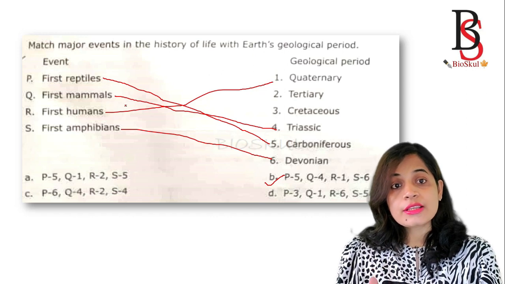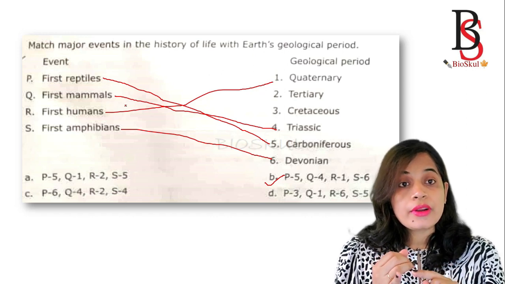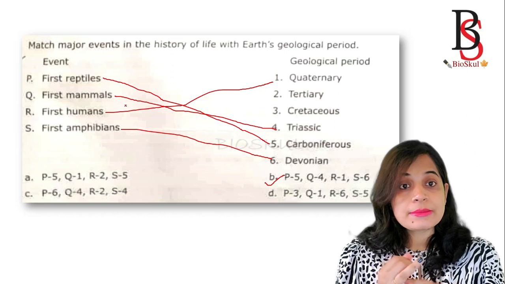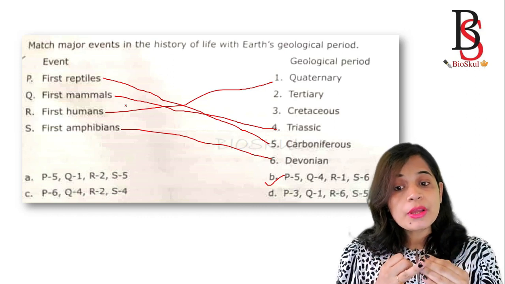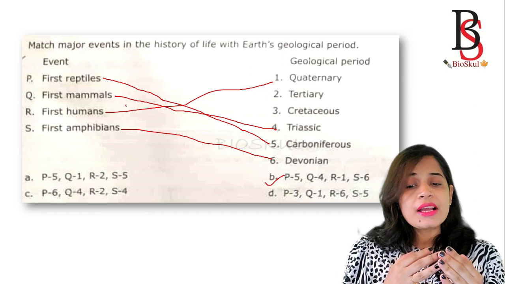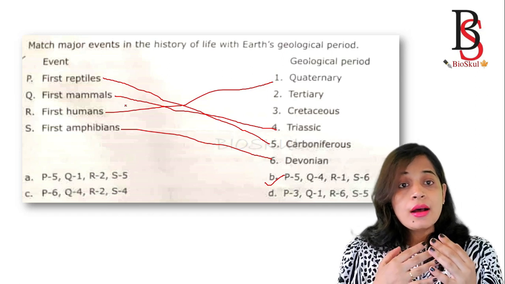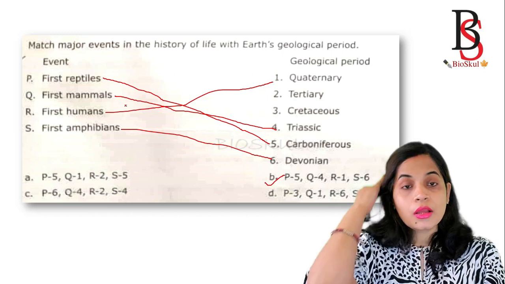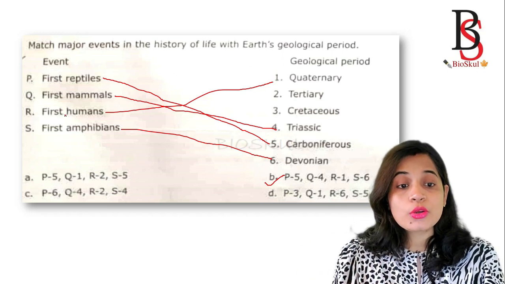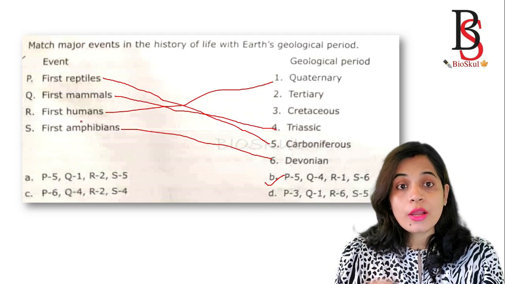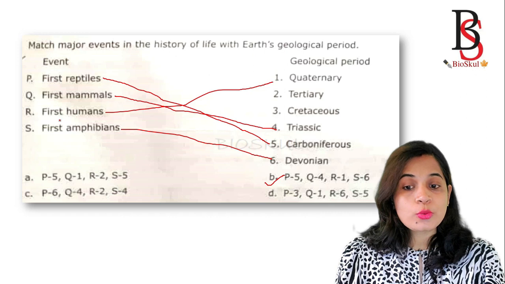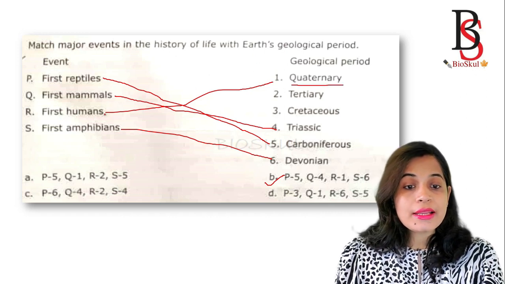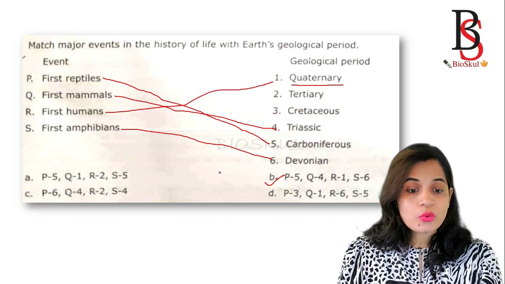So you have to memorize the age of invertebrates, the fishes, amphibians, reptiles, mammals, and during which period the first fishes, reptiles, amphibians, mammals and humans appeared. If you recollect when the first humans appeared, then also you can answer this question easily. This is a 4 marks question. Like the first humans, the Homo sapiens, are found in the Quaternary period, that is R is 1. So see, in the 4 options, only option B has R is 1.